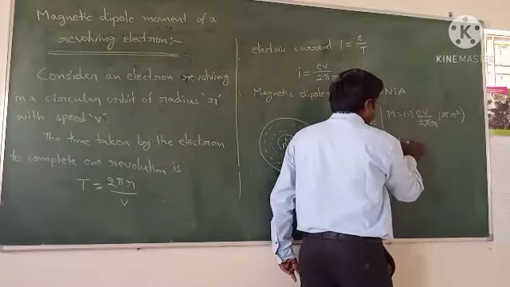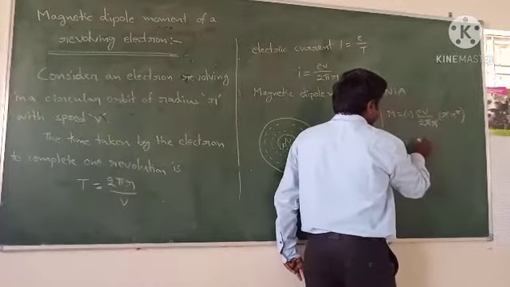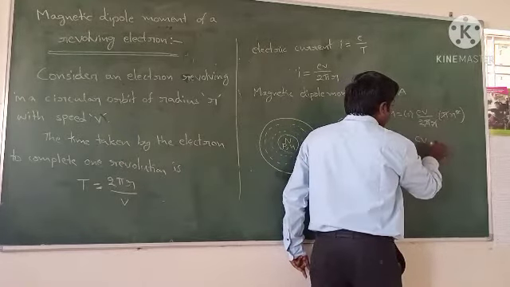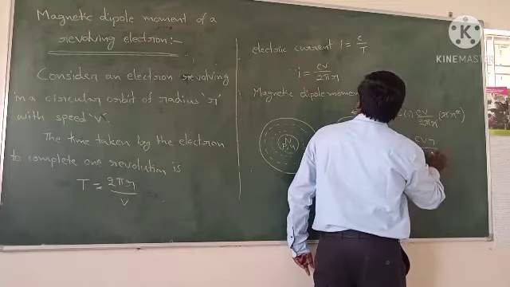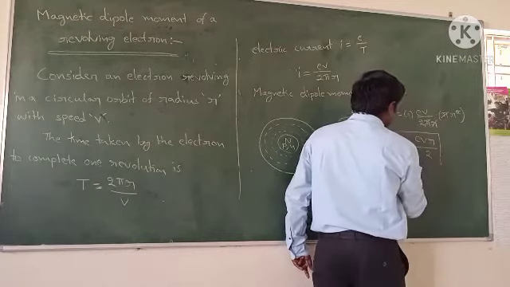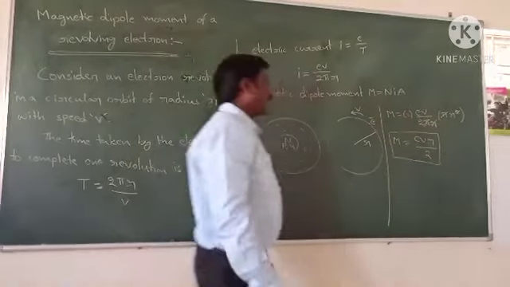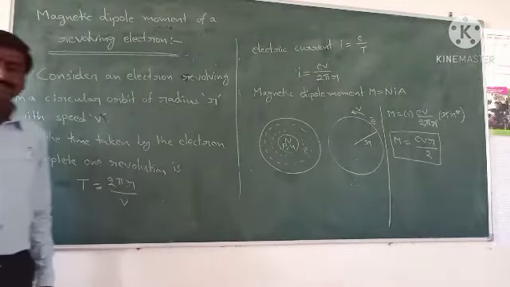Then the dipole moment M equals, with the square and one r cancelled, e v r by 2. So this is called the magnetic dipole moment of a revolving electron. Thank you.